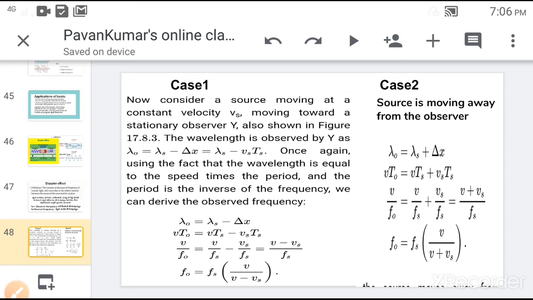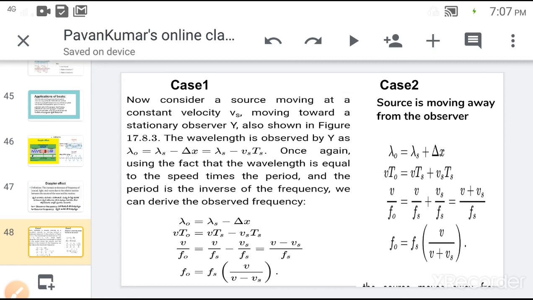Here Vs is the velocity of the source of sound. Then by some mathematical derivation, we arrive at the final equation F0 is equal to Fs into V by V minus Vs. Here the denominator is less than the numerator, so we can say that F0 is greater than Fs.